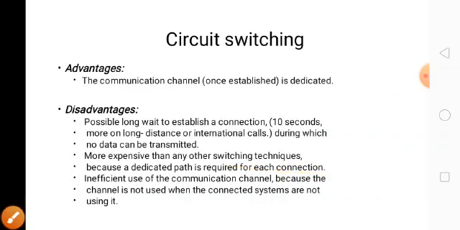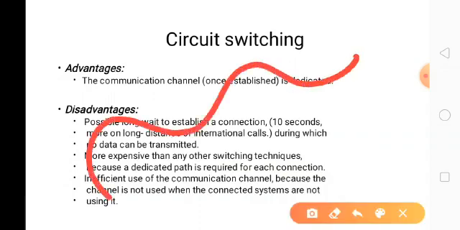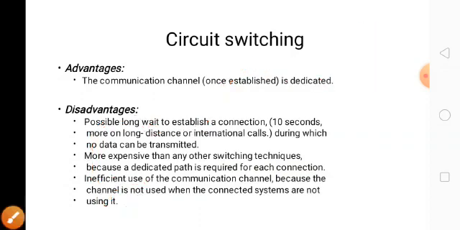Now the advantage is that it is a dedicated path. That is, one path is dedicated, established from sender to receiver. This is the advantage, because through this path we can send the data. But the disadvantage is we have to wait for the connection to be established, because it is more expensive. Only one sender and one receiver, and we need to establish the path, which is costly as well as time consuming.